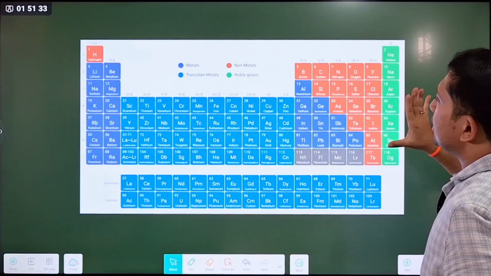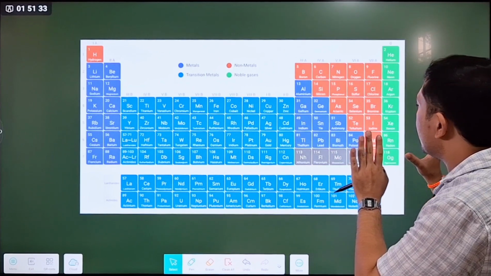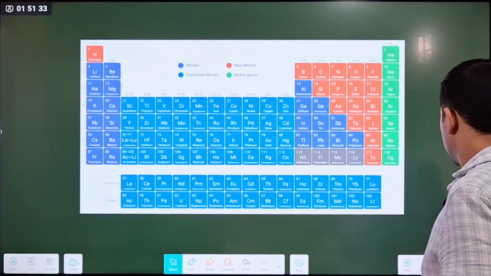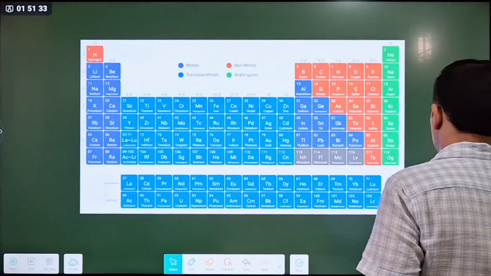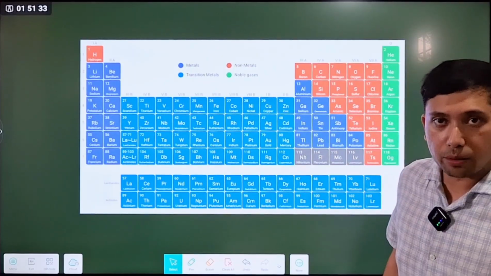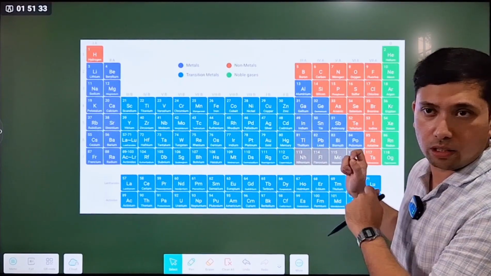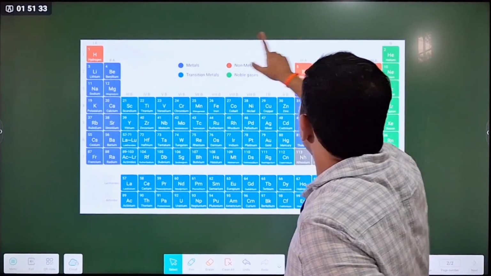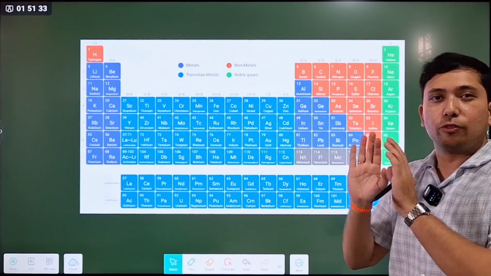All these 118 elements have been placed very carefully. Many people look at the periodic table and find it a little difficult to understand. They may ask why there are gaps: hydrogen is here, helium is there, and there is a gap between lithium and beryllium. Some of these questions will be answered in this video.